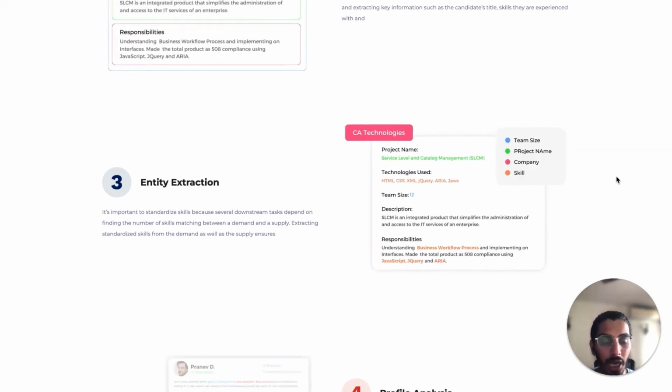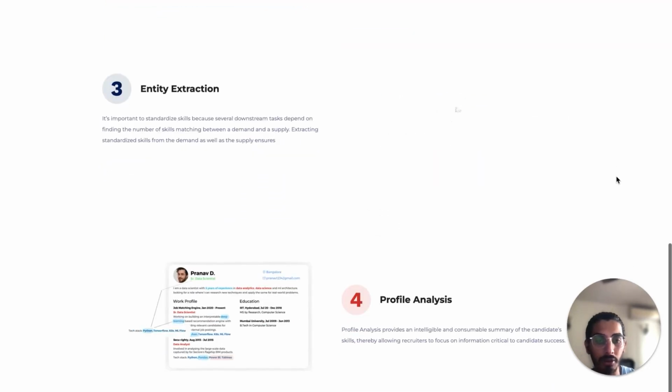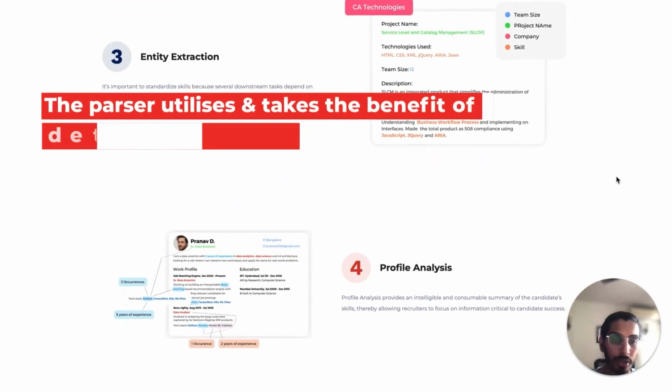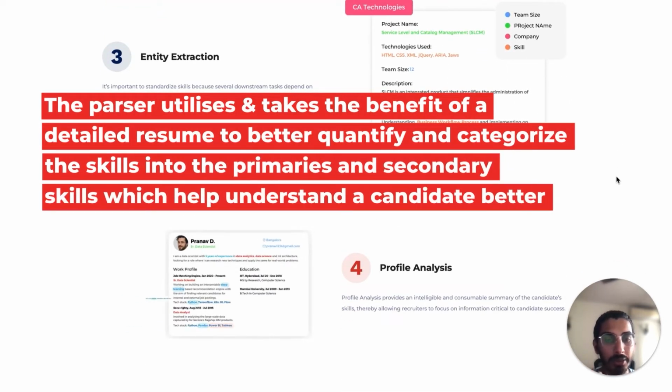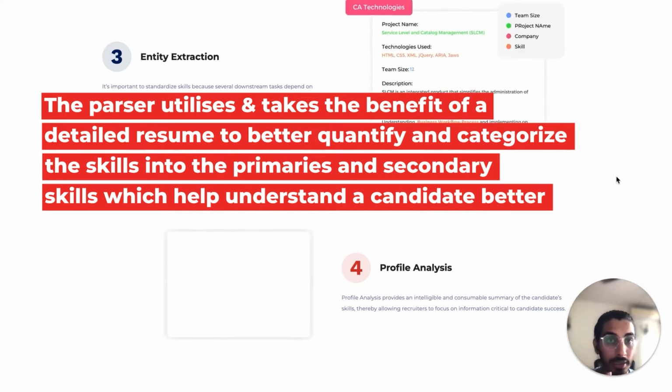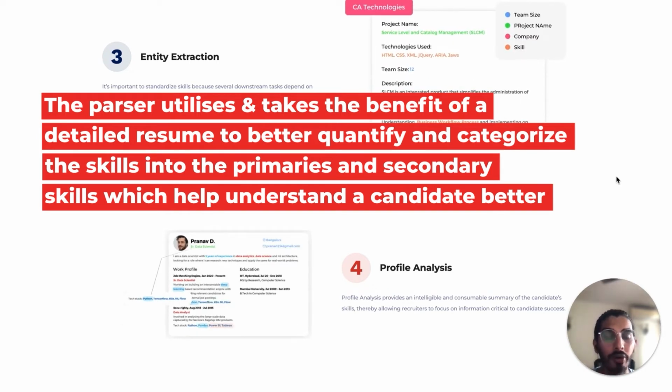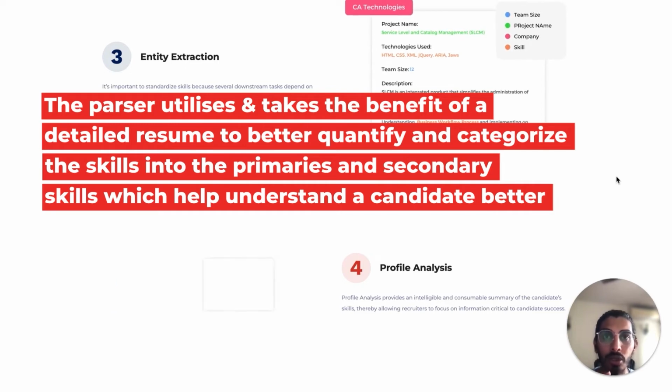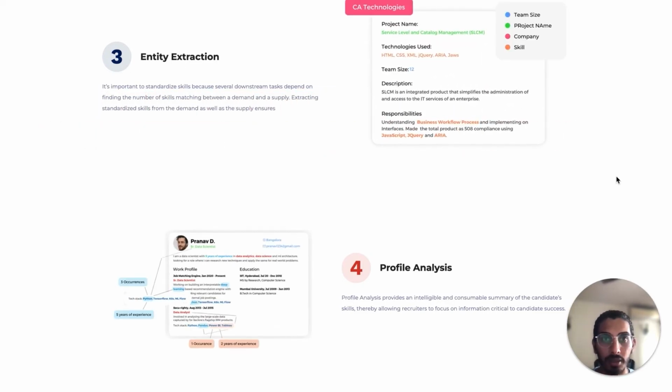Once we have acquired this information, from the skill perspective we try to analyze what the primary skills of the candidate are and what the secondary skills are, where we look at similar patterns like I explained in the job description. But here, as the resume contains better attributes and richer information, we take the benefit of that information to better quantify and categorize the skills into primary and secondary skills, which helps us understand the candidate better.